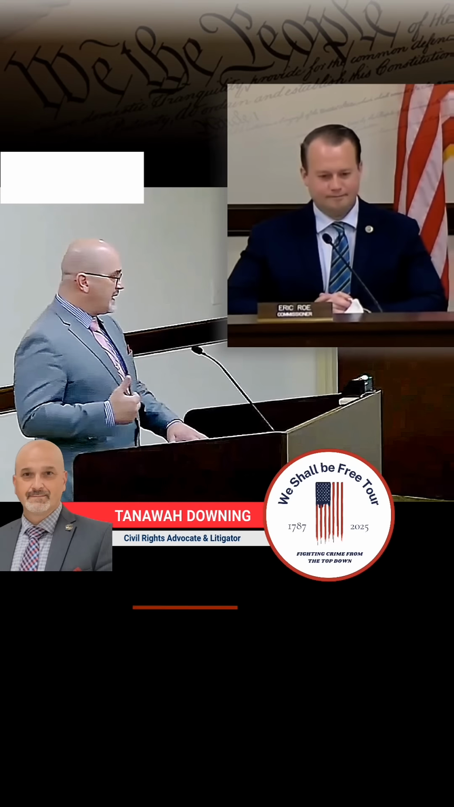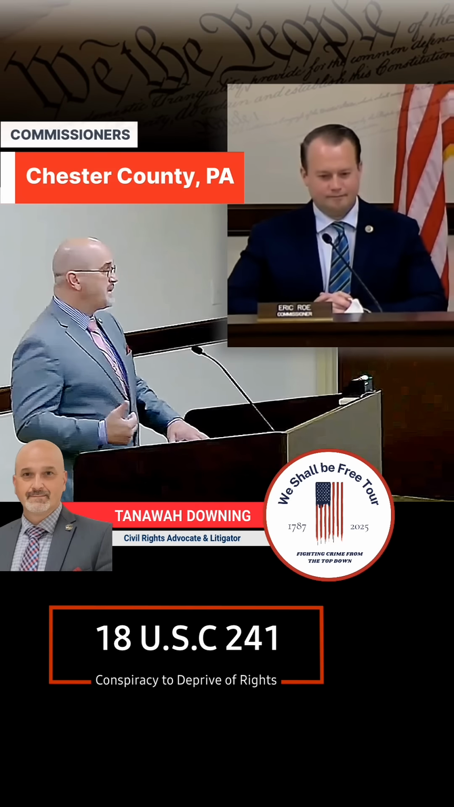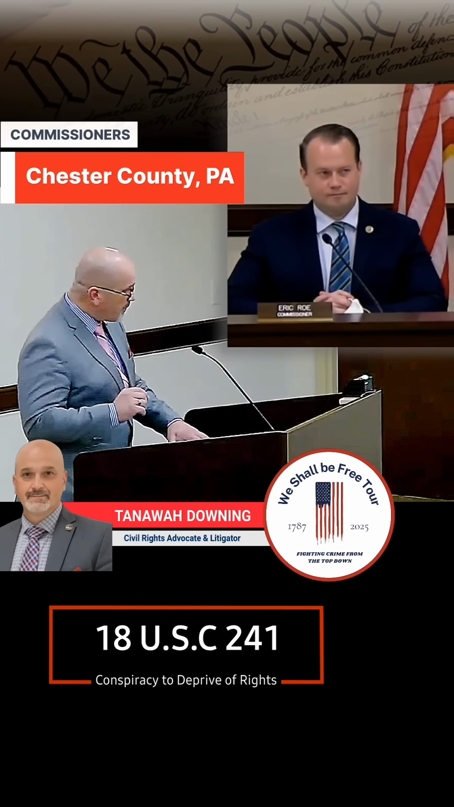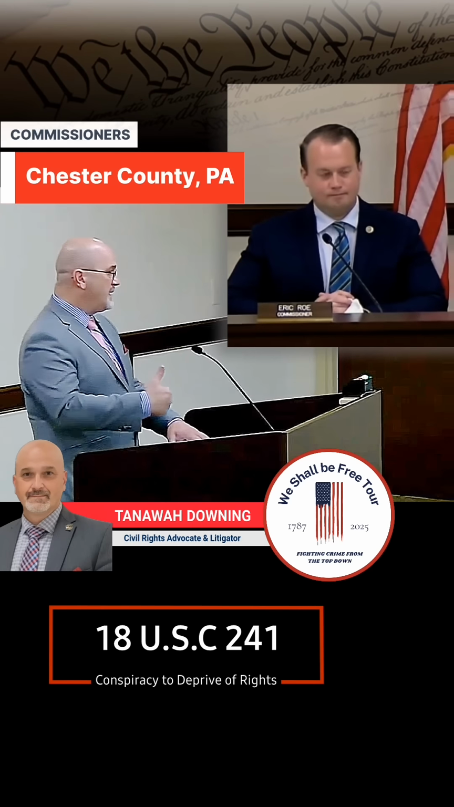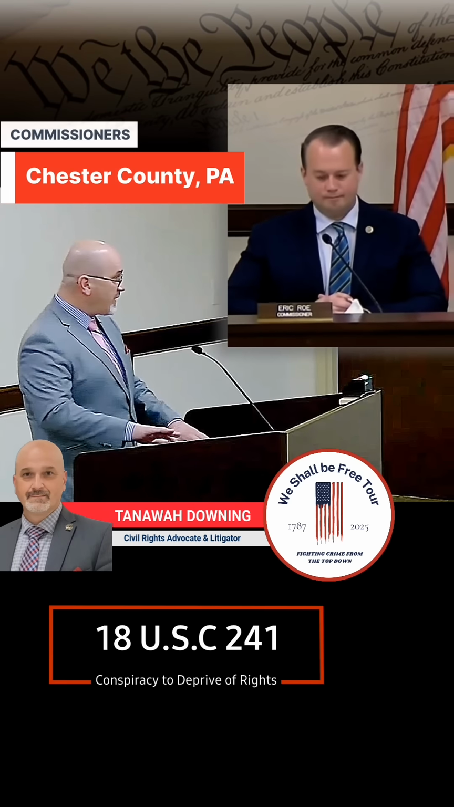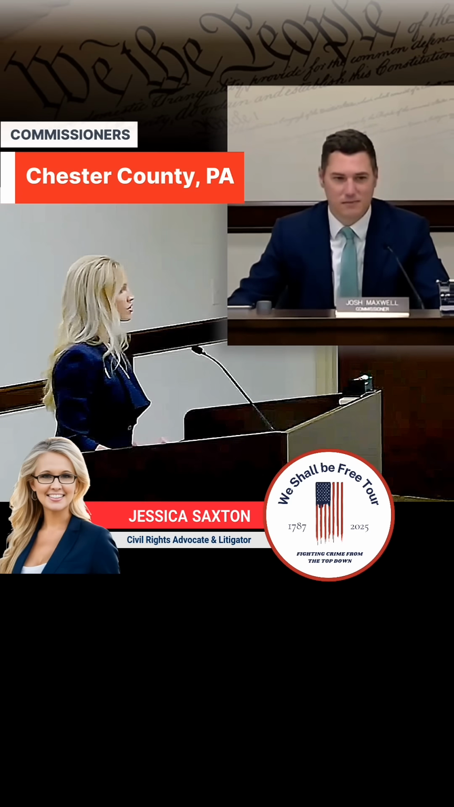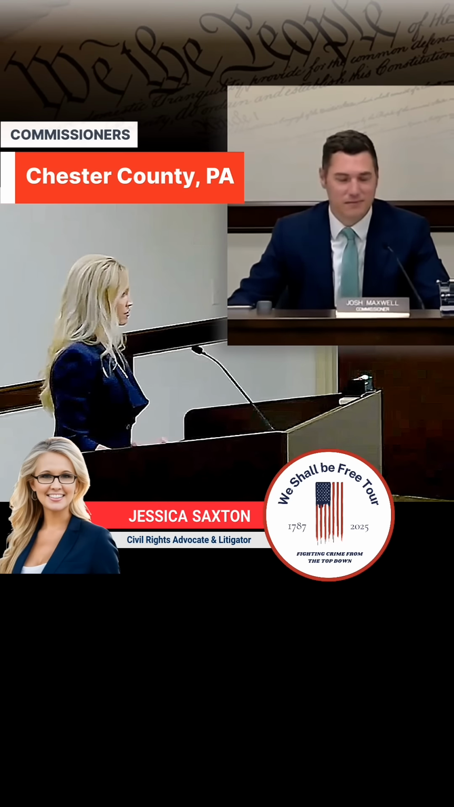Now, the second crime is Title 18, subsection 241, which is conspiracy to deprive of rights. What that law states is that when two or more persons conspire for the purpose of depriving any person of any rights secured by the Constitution, they commit that crime. Privileges and immunities of United States citizens are, at a bare minimum, those that are enumerated within the Bill of Rights and the first 10 Amendments.